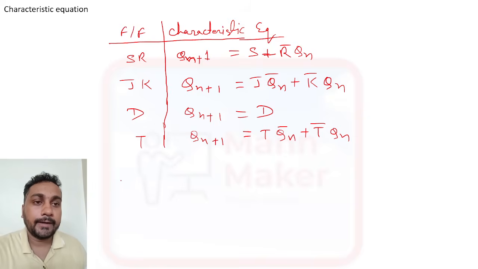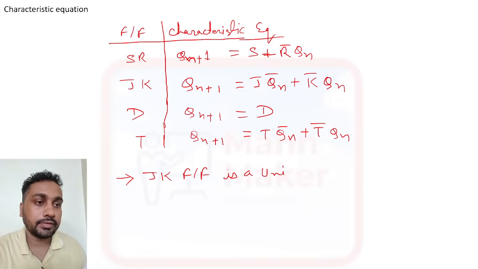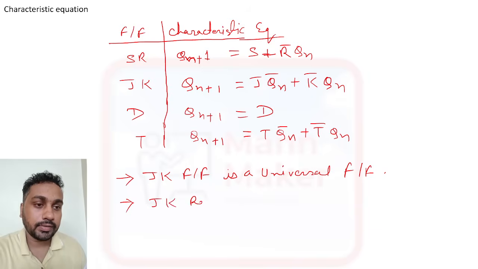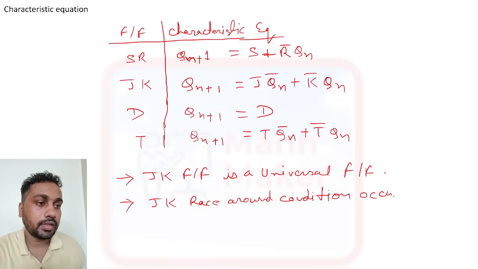Now, here you need to write some more important points about JK flip flop. JK flip flop is a universal flip flop. We can design any kind of flip flop using JK flip flop, that's why it is called a universal flip flop. And in JK, the race around condition can occur.